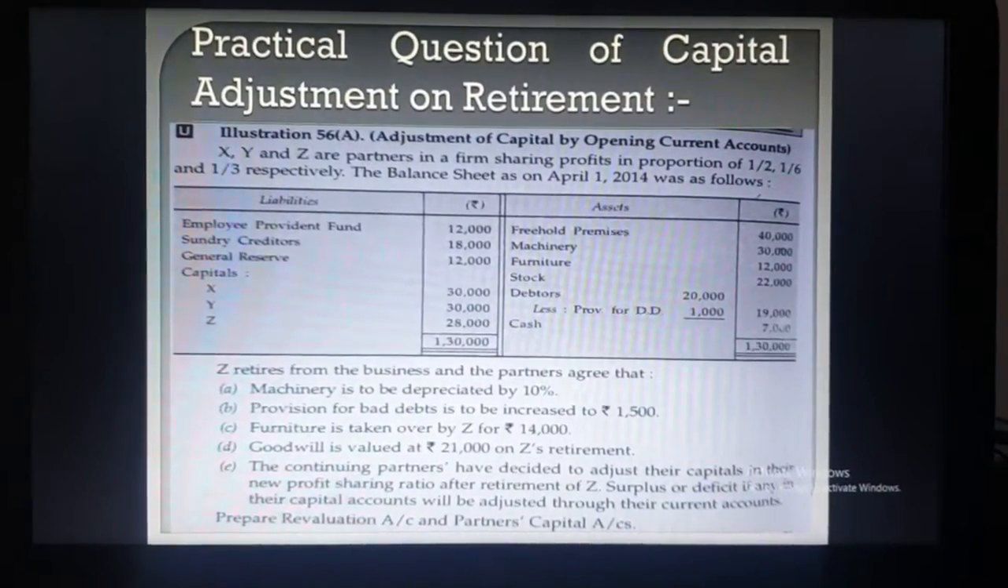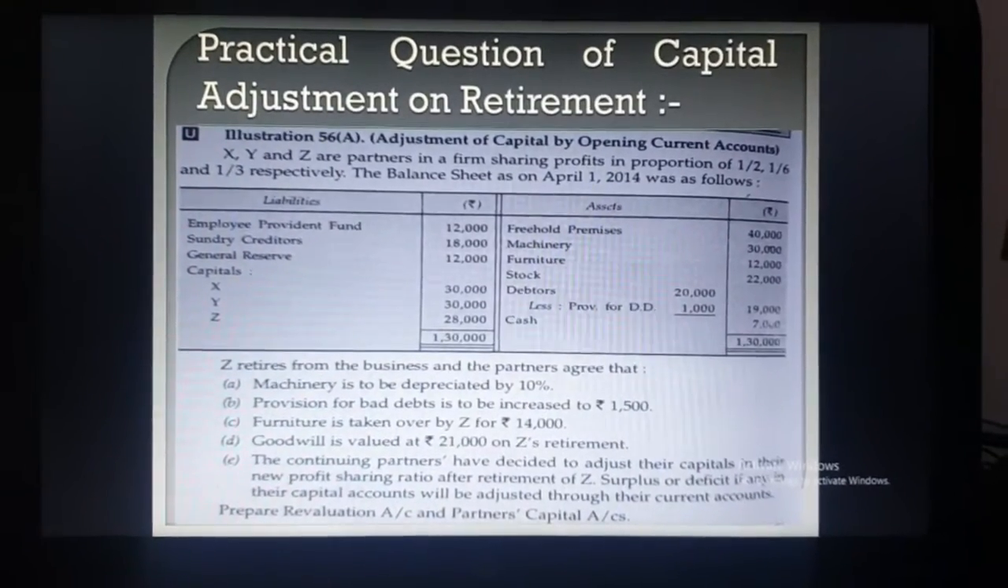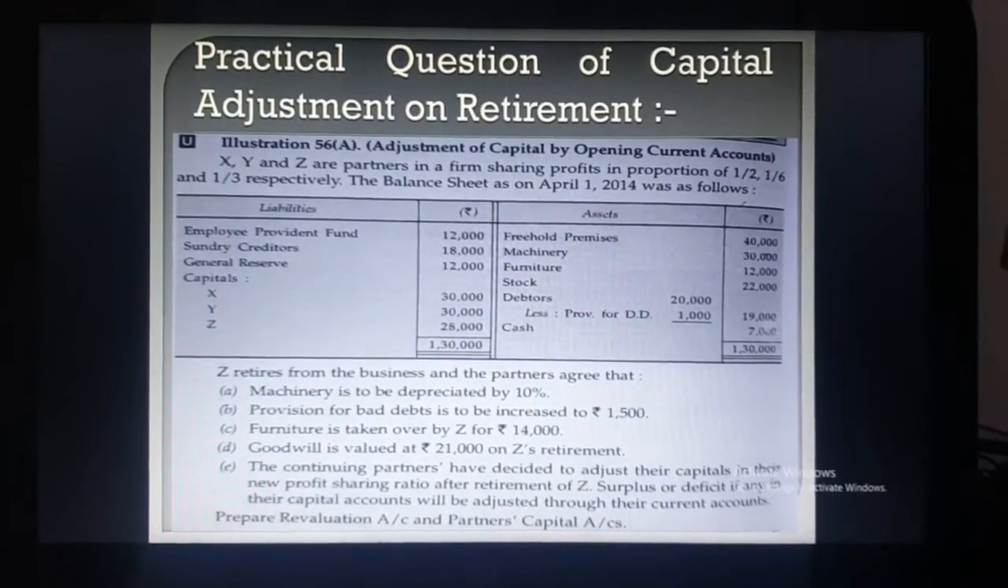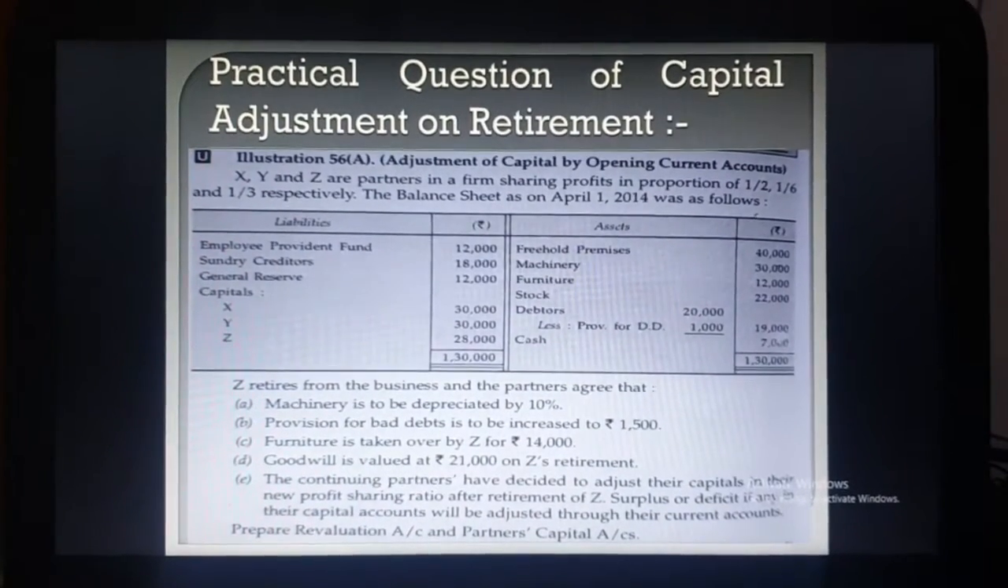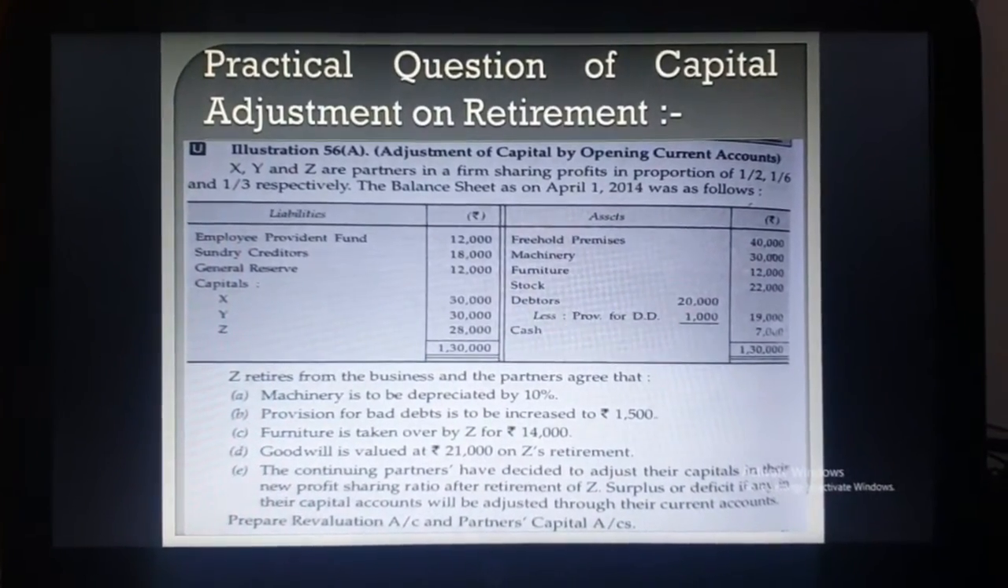Now see the treatment of goodwill. The goodwill is valued at 21,000 on Z's retirement in point number D. Now first of all you have to calculate the goodwill which the firm has to pay to the retiring partner.